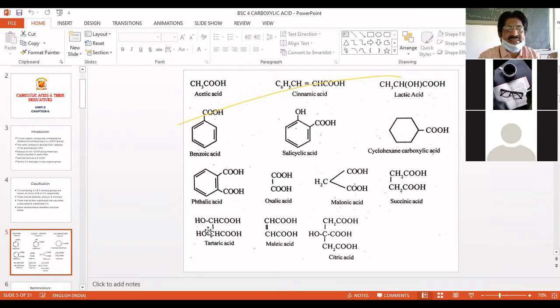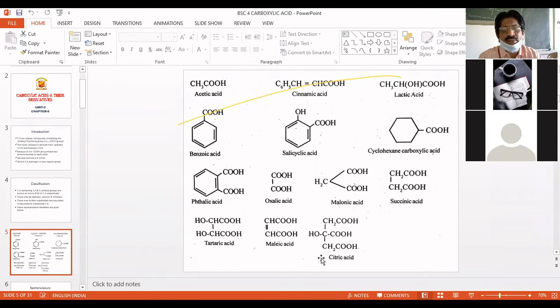It's a tartaric acid, a carboxylic acid with disubstituted, two OH groups linked. And then there's another acid, which again contains only two carboxyl groups, but it is unsaturated. You can see the carbon-carbon double bond is there, and that is unsaturated.